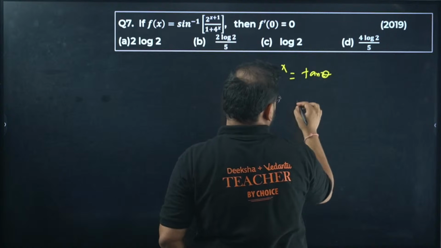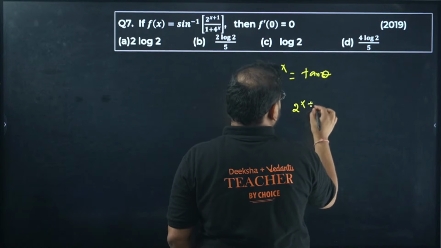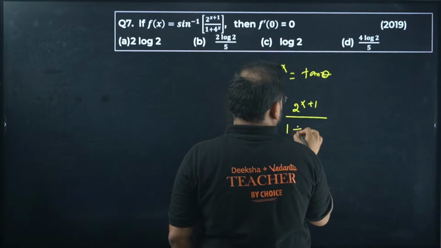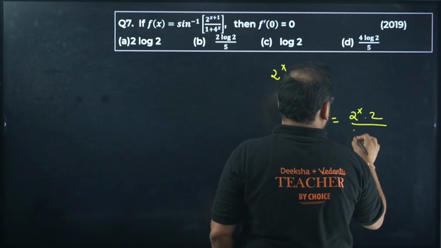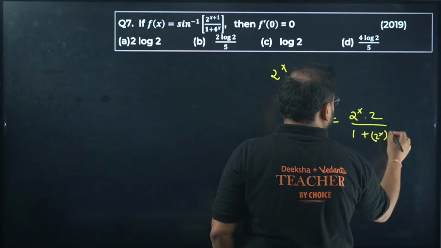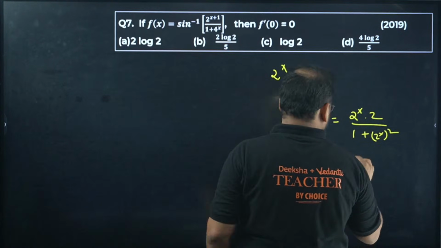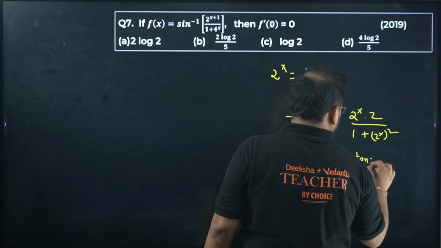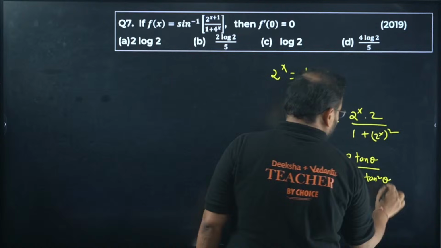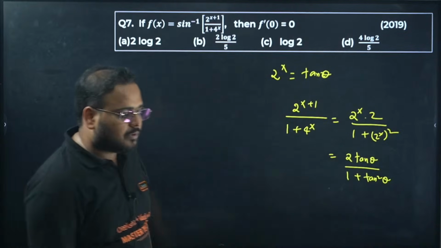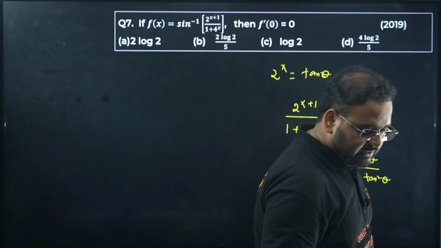So it becomes 2 power x upon 1 plus 4 power x, which is 2 power x into 2 upon (1 plus 2 power x) the whole square. It becomes 2 tan theta upon 1 plus tan square theta.